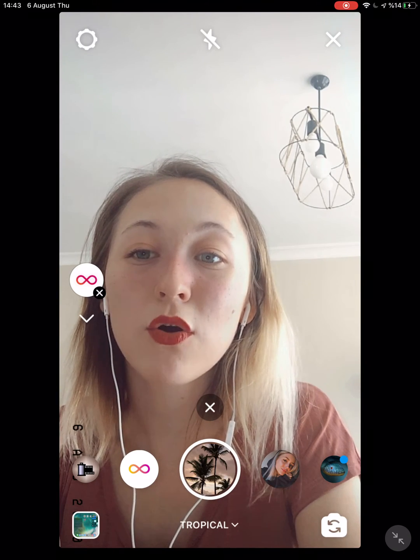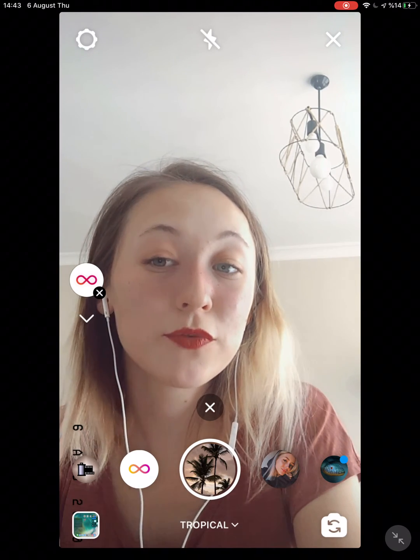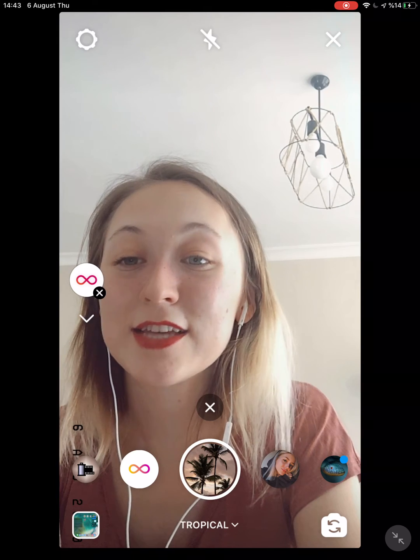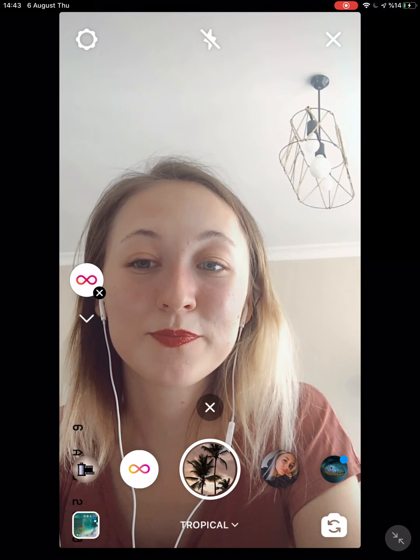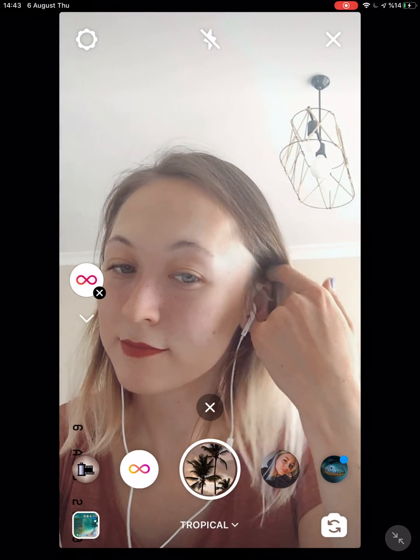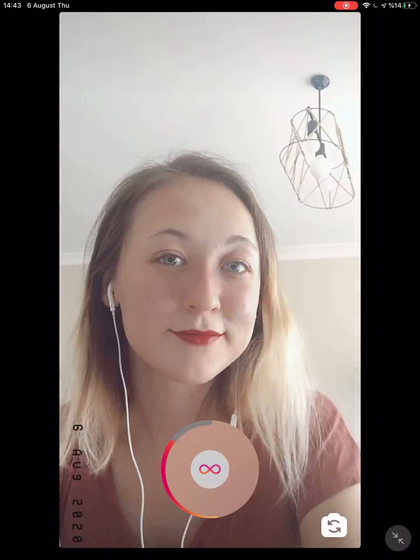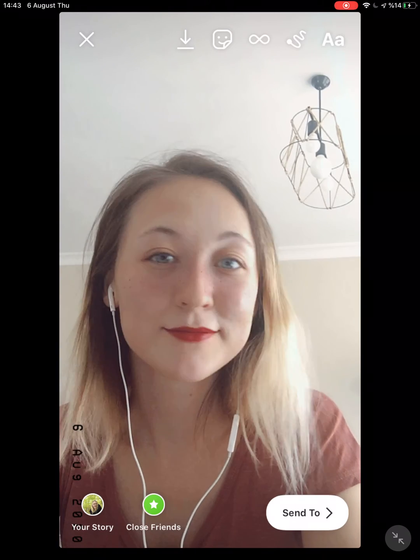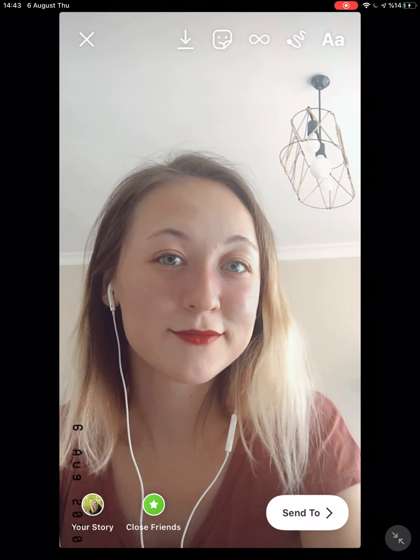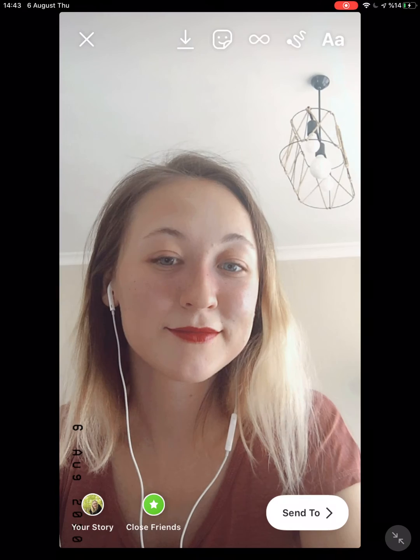And you don't need to hold down the white button as you would for video. The app is actually taking several pictures in a rapid burst. So I'll just make a Boomerang now. Just like that. And if you're not satisfied with your Boomerang and want to try again, tap X at the